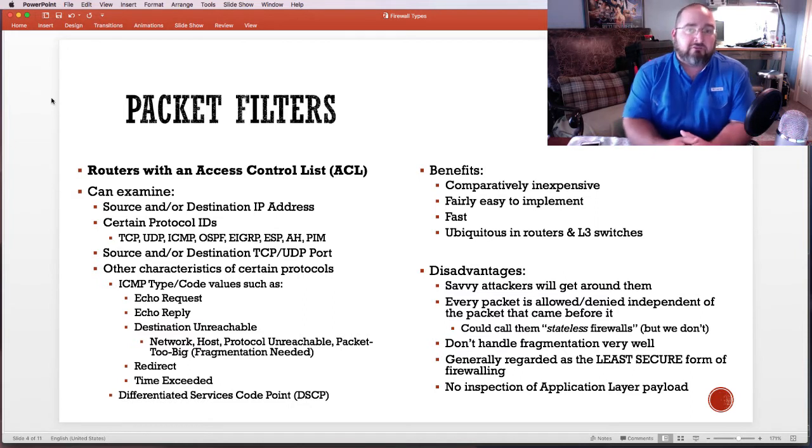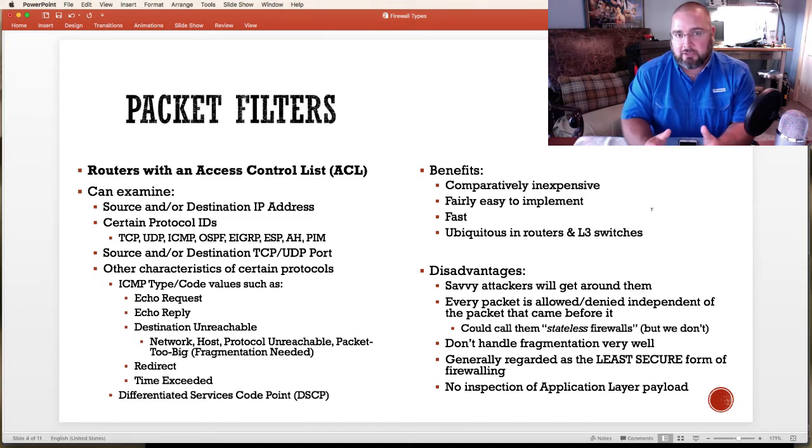And so it sort of makes sense that as time goes by, it's going to also be considered to be the least secure of them. That is not meant to imply at all that packet filtering routers are not good, that they don't have a place. They just don't really have a place at the edge of your network protecting yourself from all the creepy crawlies on the internet.